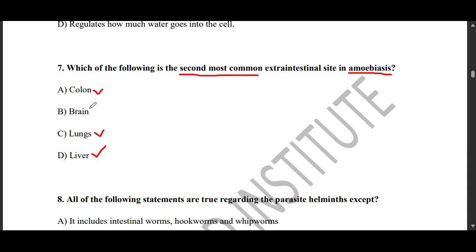And we also have the brain, but for the brain, it's rare, and when it occurs, it is often fatal. Even for the skin, though it has not been mentioned here, in perianal ulcers or surgical wounds. But with regards to this question, our best answer is D, which is the liver.